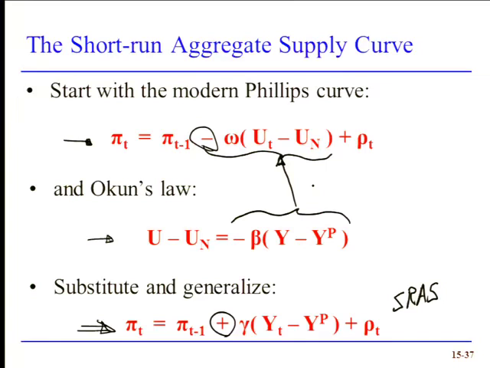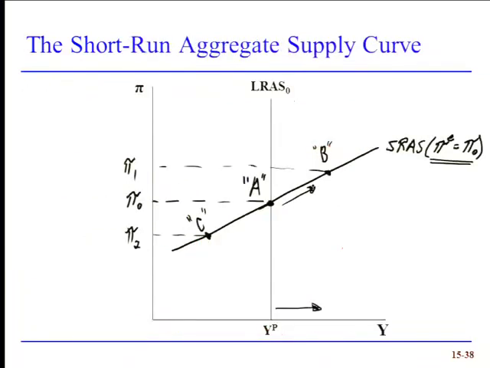Now recall, one of the big differences between classical economists and Keynesian economists is their view about how flexible wages and prices are. In general, classical economists will argue that the value of gamma is fairly high, and wages and prices are fairly flexible. Keynesian economists would broadly argue, no, wages and prices are stickier than that, so the short-run aggregate supply curve is actually relatively flat, meaning that any given output gap is going to give you less pressure up or down on inflation. Well, how do we determine which of those two cases is true? We could try to measure the values of gamma and omega, and many people have tried that. It turns out to be very complex, and the data doesn't give you a definitive answer, unfortunately.